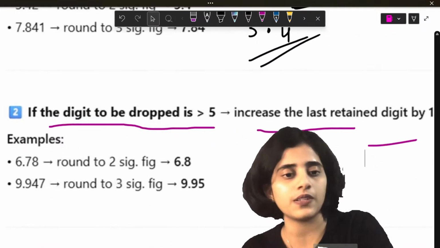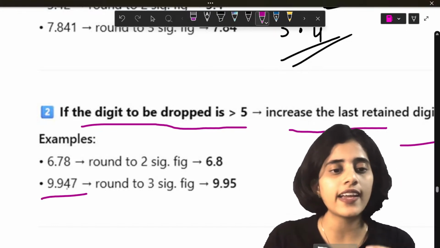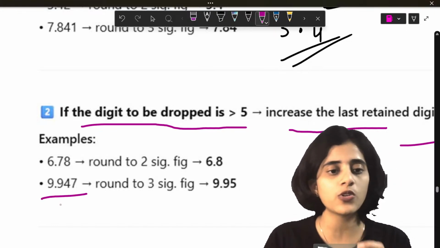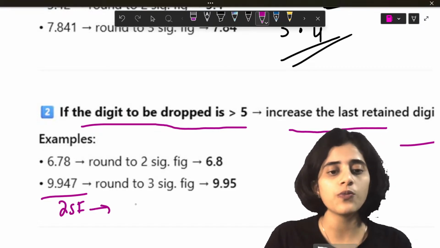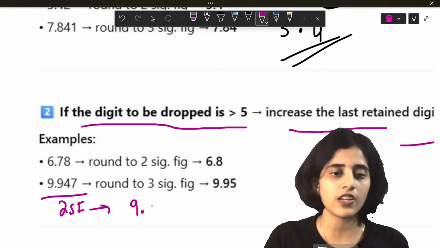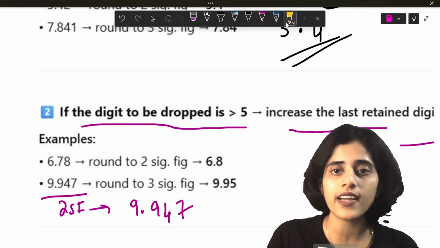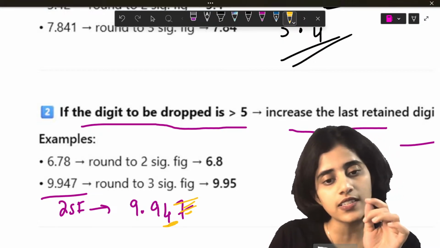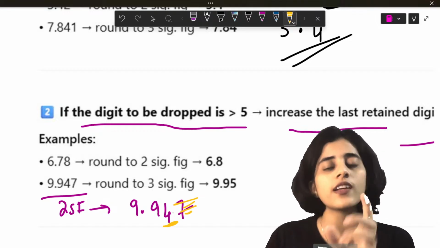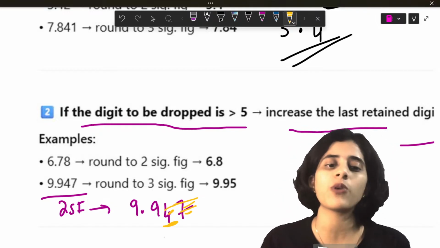Look at these examples. Now, the number is 9.947. I want to round it to, let's say, 2 significant figures. So 947, obviously I have to ignore this. But now, this is the digit that I have to look at. 4 is less than 5, so I can just ignore this as well. This becomes 9.9.